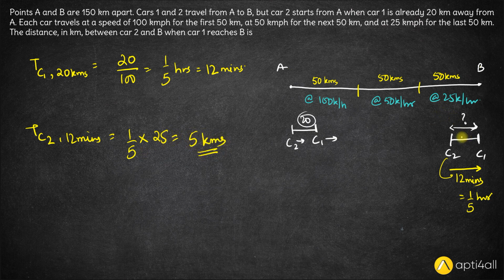So the distance between car 2 and car 1 when car 1 reaches B is 5 kilometers. So the answer to this question is 5.